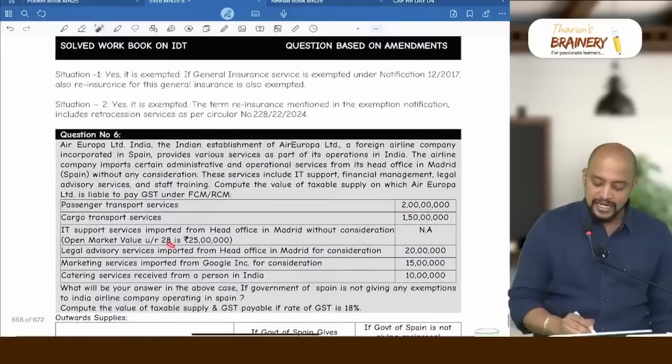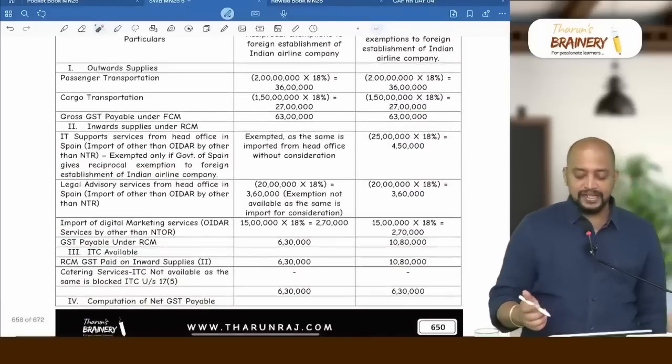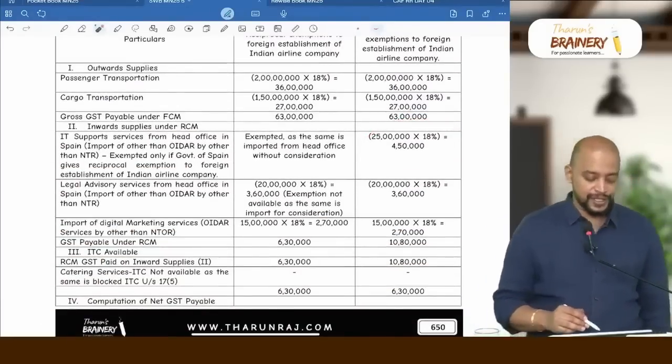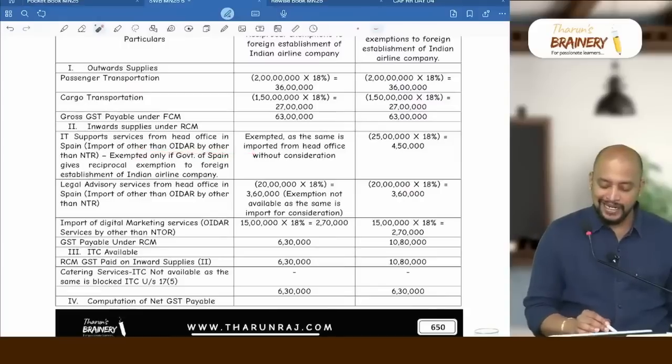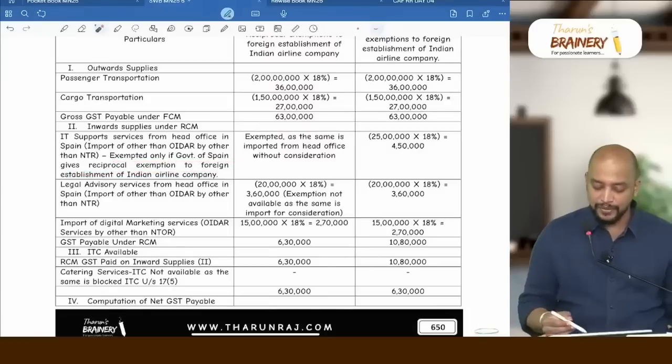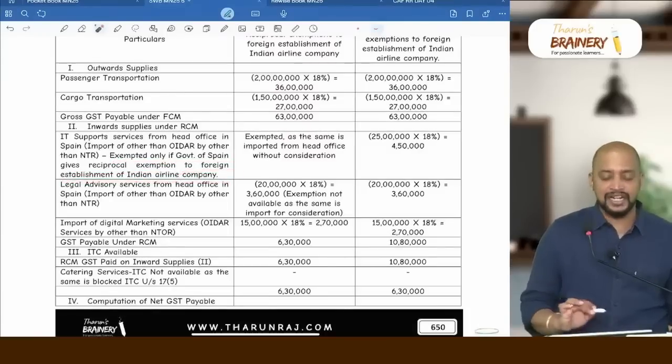What is the value given here? 25 lakhs. So 25 lakhs into 18%, 4,50,000. So import of other than OIDR by other than NTR is exempted only if the Government of Spain gives reciprocal exemption to foreign establishment of an Indian airline company.